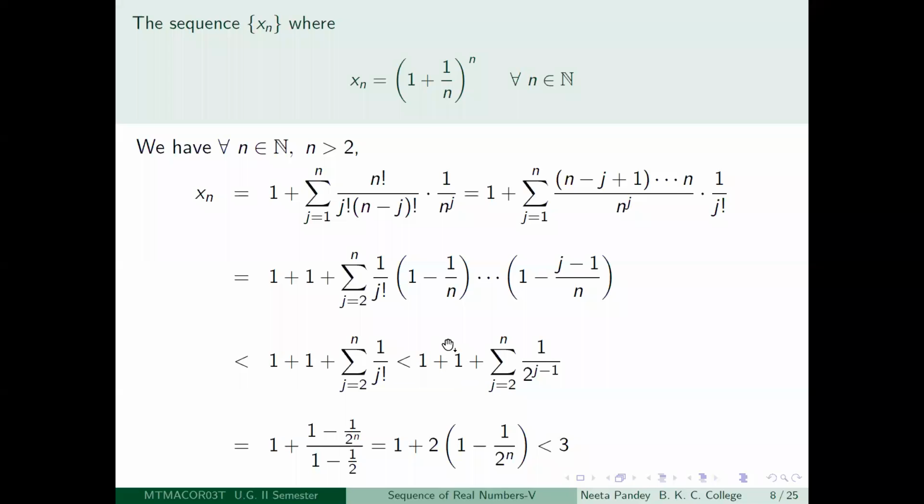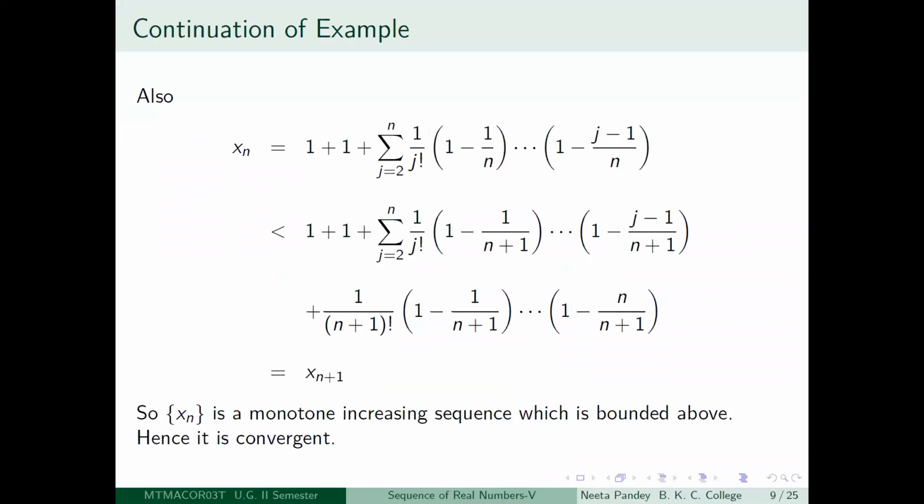Now you use the fact that this 1 plus summation j is equal to 2 to n, 1 by 2 to the power j minus 1, is equal to, as we did in the previous example, 1 plus 2 times 1 minus 1 by 2 to the power n, right? Use this formula and you will get this. So this is the same as in the previous example. So it becomes less than 3. So you get that each xn is less than 3. So at least the sequence xn is bounded above. This much is clear. Also, it is monotone increasing. In fact, it is strictly monotone increasing.